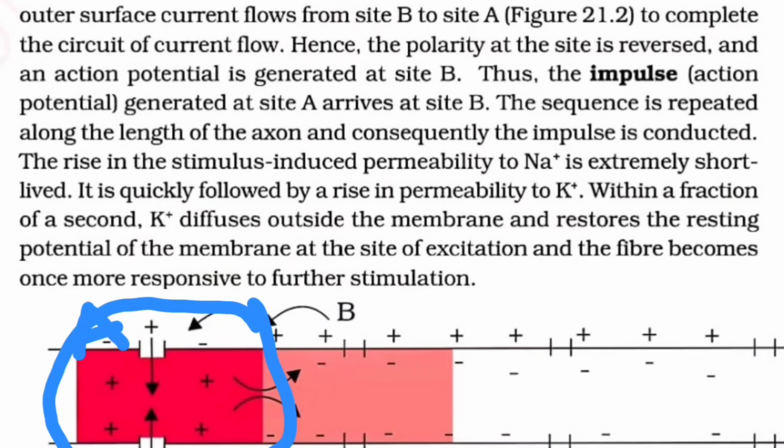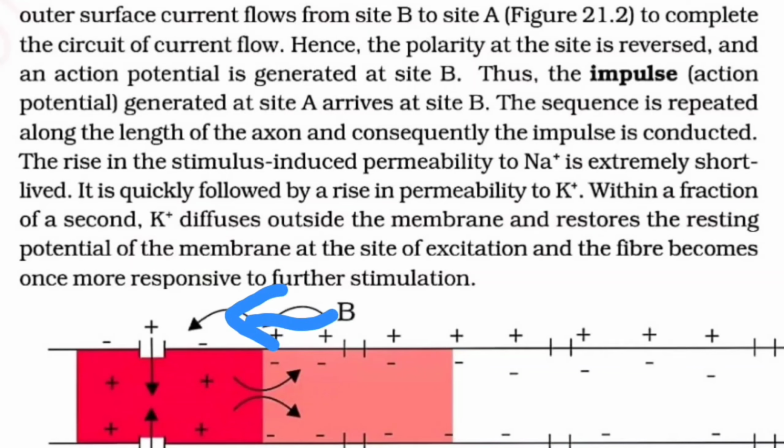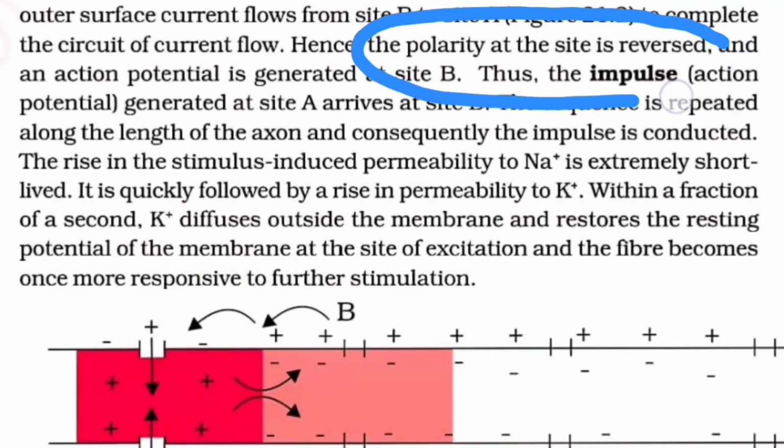So basically the positive ions are entering here in the ICF, that is intracellular fluid, and ultimately here we are observing that the negative charges are present. But where the ions are not entering, here we are observing that positive charges are present, correct? Okay. So again I'm reading the sentence. On the outer surface, the current is flowing from side B to side A, whereas on the inner surface from side A to side B. Correct? Thus the polarity will be reversed.